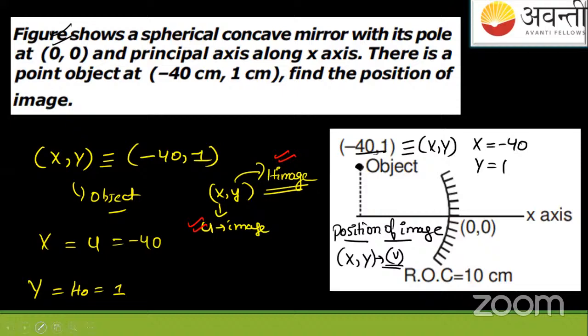Image distance they're asking. Okay, so let me write it more properly here. It is basically v, not u. See, u and v are basically the symbols. They are distances. Why have they differentiated u from v? Because u means object, v means image. But they are distances only, right? These are distances only. Got it?